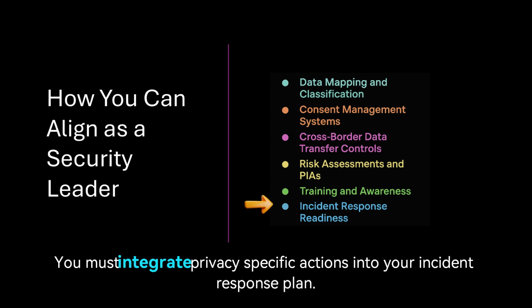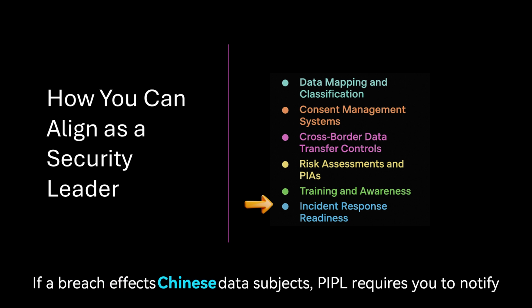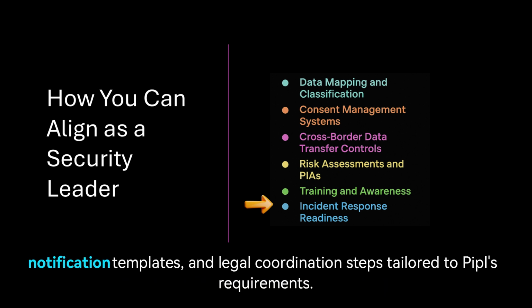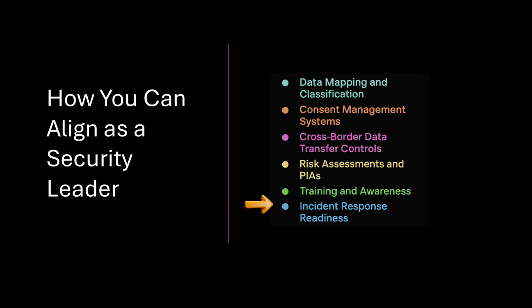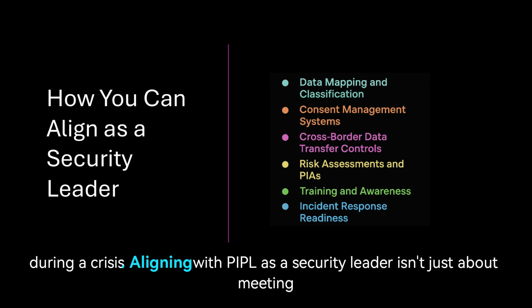You must integrate privacy-specific actions into your incident response plan. If a breach affects Chinese data subjects, PIPL requires you to notify both the regulators and the individuals impacted. Your playbook should include response timelines, notification templates, and legal coordination steps tailored to PIPL's requirements. Test these procedures regularly so you're not building them for the first time during a crisis.